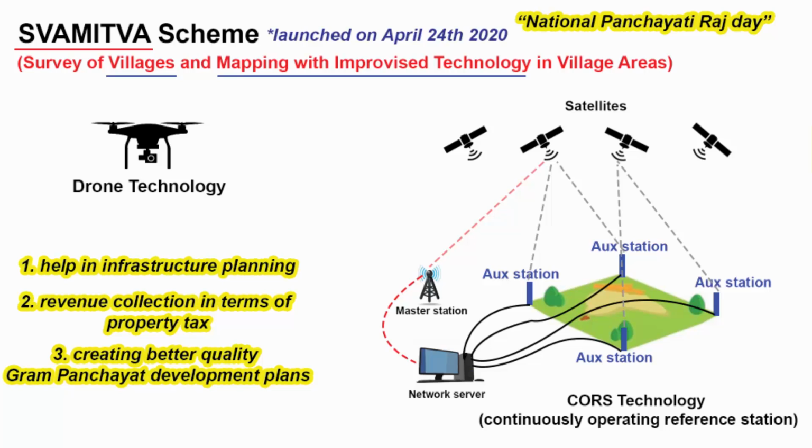In short, with the help of this scheme, the government wants to keep a track of all the land records in rural areas with the help of certain technology. And once the government has all the land records, then the government is going to issue property cards to the respective owners of those properties.